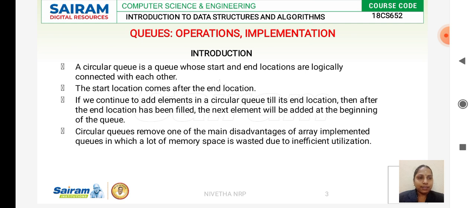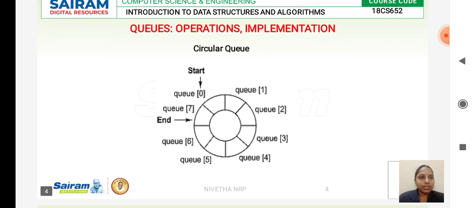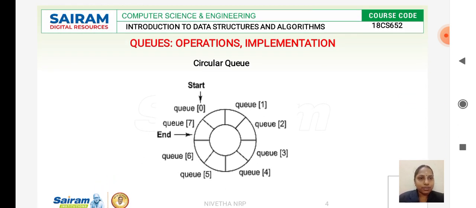For a practical example, when you use your Nokia mobiles, what happens when your memory is full and you receive incoming messages? Automatically the first message will be deleted and the new message will overwrite the older message, which follows the concept of a circular queue. This is an example of a circular queue.